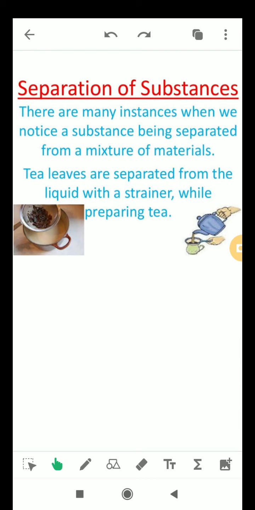So this separation technique is a method in which mass transfer takes place and converts a mixture of substances into two or more substances.